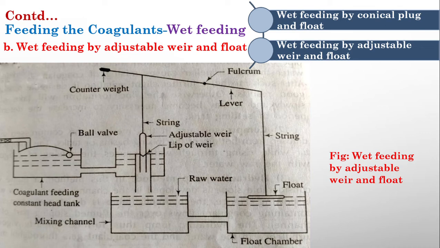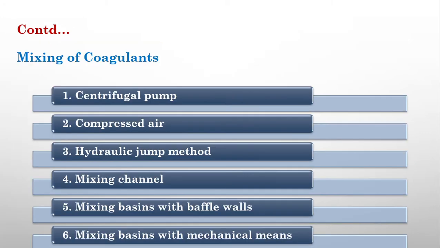But one thing you have to notice: this feeding alone is not enough. By feeding the coagulants itself, the process is not completed. After feeding, we have to mix the coagulant thoroughly in water. Then only our aim will be satisfied. So now how can we mix these coagulants? We use many devices for mixing. First one is a centrifugal pump. Second is compressed air, then the hydraulic jump method, mixing channel, mixing basins with baffle holes, and mixing basins with mechanical means. So all these are used for mixing the coagulants.